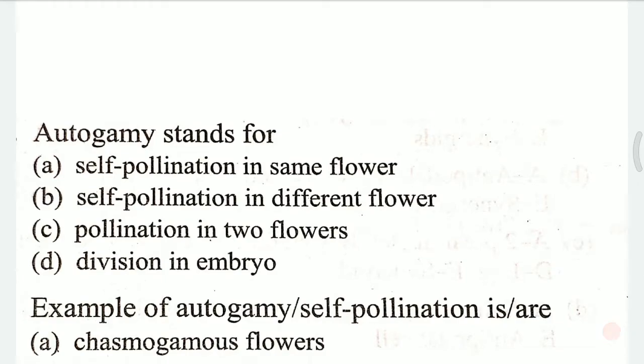Question 6th. Autogamy stands for A. Self-pollination in same flower, B. Self-pollination in different flower, C. Pollination in two flowers, D. Division in embryo. Autogamy stands for, and the answer for this question is A, that is self-pollination in same flower.